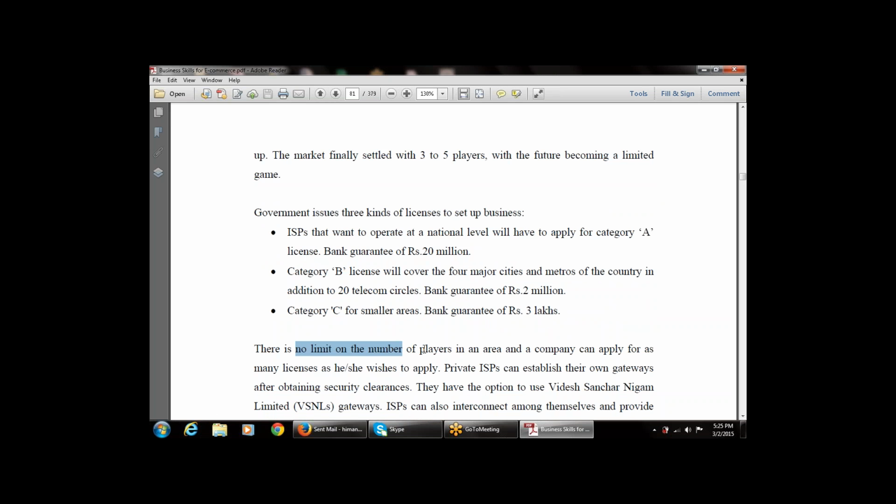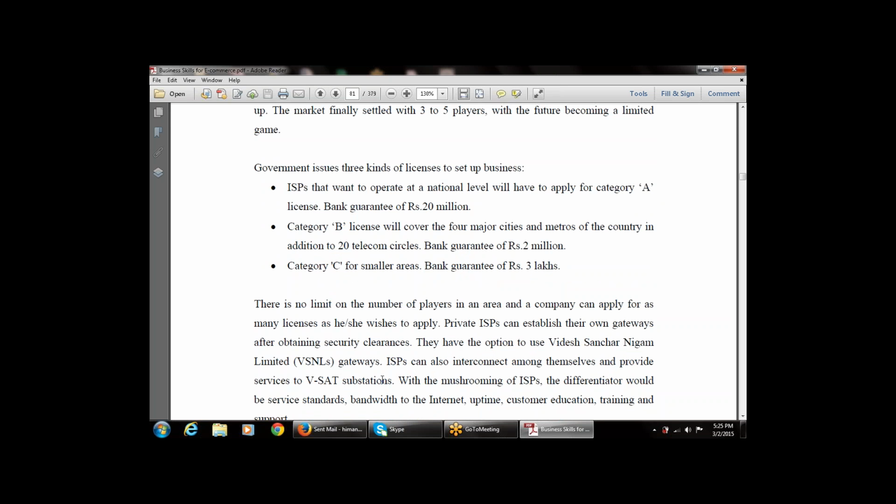There is no limit on the number of players in an area, and a company can apply for as many licenses as it wishes. That is, there is no limit on the number of players operating in an area.